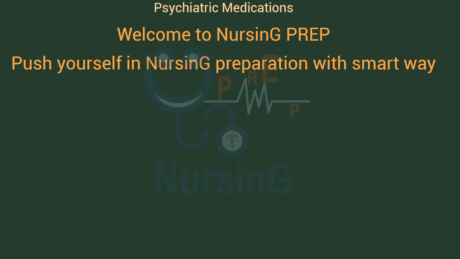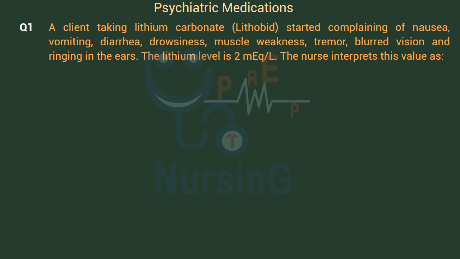Psychiatric medications. A client taking lithium carbonate, Lithobid, started complaining of nausea, vomiting, diarrhea, drowsiness, muscle weakness, tremor, blurred vision and ringing in the ears. The lithium level is 2 mEq/L. The nurse interprets this value as Option A, normal level.